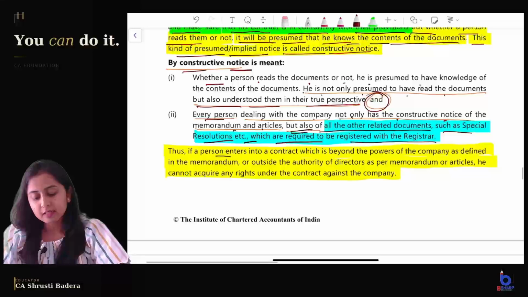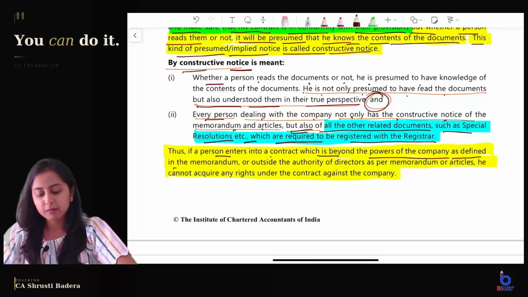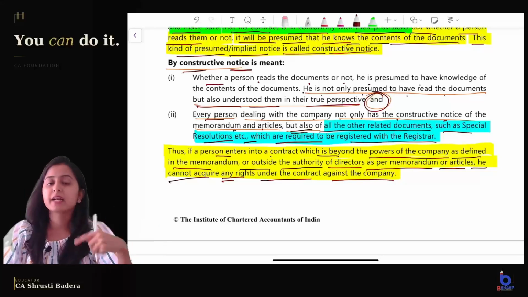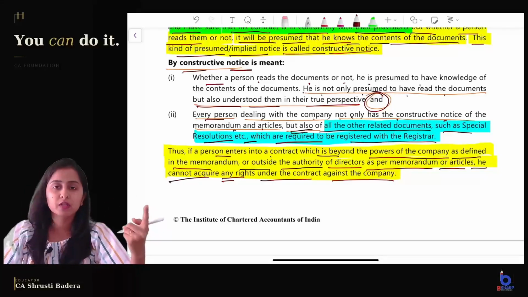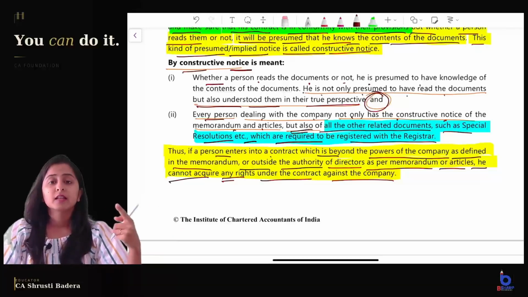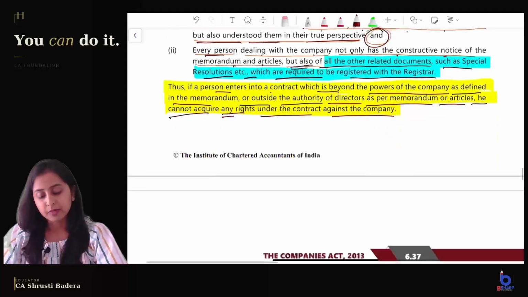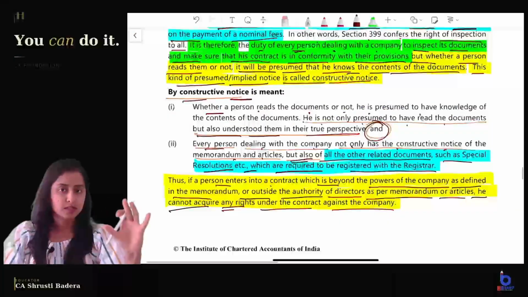Thus, if a person enters into a contract which is beyond the powers of the company, and where are the powers of the company defined? As defined in the memorandum, or if the contract is outside the authority of the directors as per the memorandum or articles, he cannot acquire any rights under the contract against the company. If I enter into such a contract, which is outside the power of the company or outside the powers given by the memorandum and articles to the directors, then I cannot have any rights against the company. That is the doctrine of constructive notice, right?